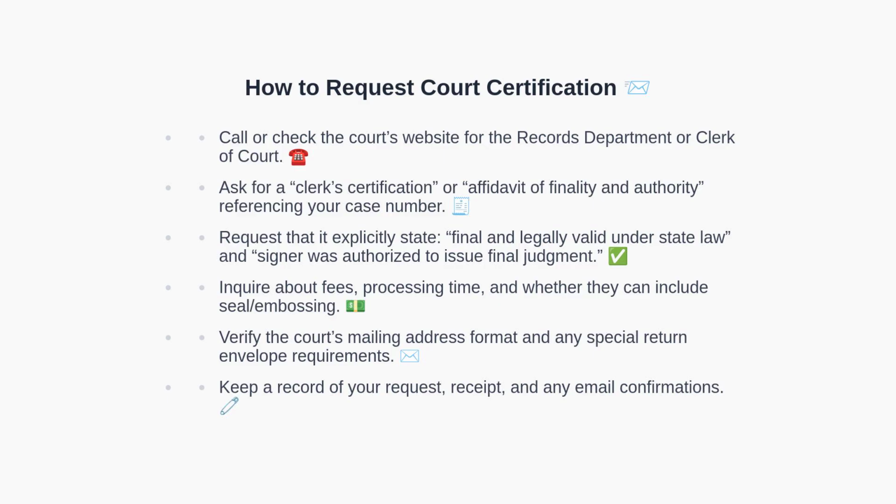To obtain a court certification, locate the records or clerk's office, often listed on the court's website. Request a clerk certification or affidavit that references your case number and explicitly states that the decree is final and that the signer was authorized to issue the final judgment.